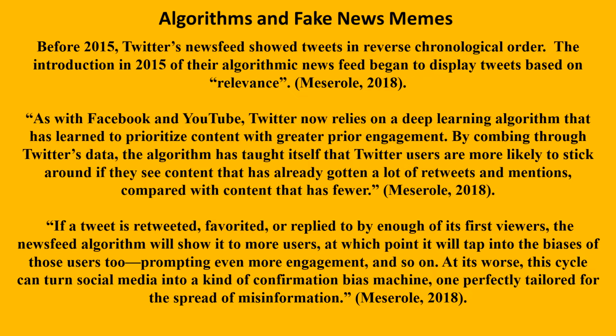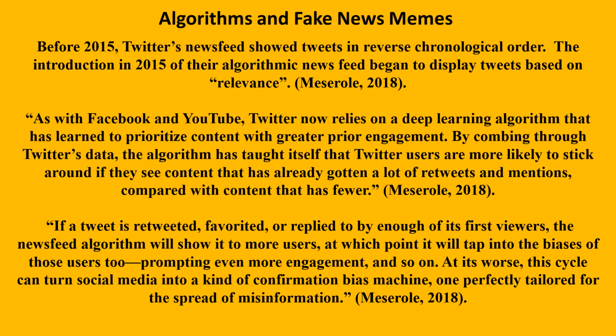If a tweet is retweeted, favorited, or replied to by enough of its first viewers, the newsfeed algorithm will show it to more users, at which point it will tap into the biases of those users too, prompting even more engagement, and so on.